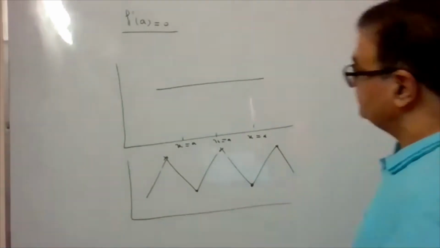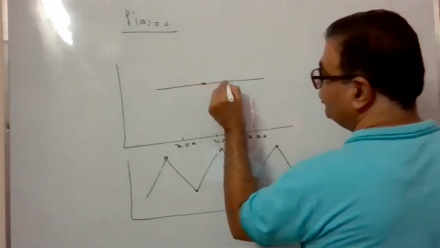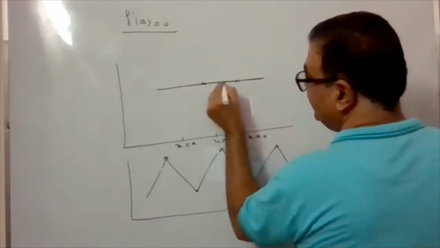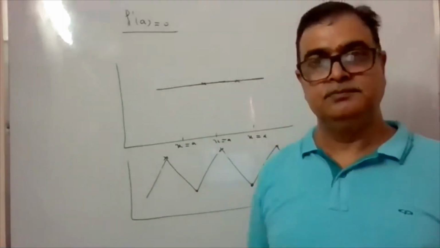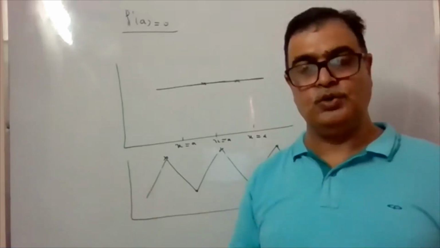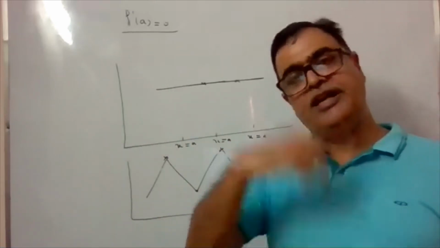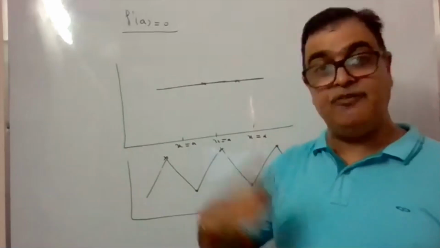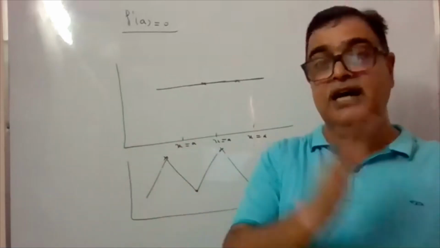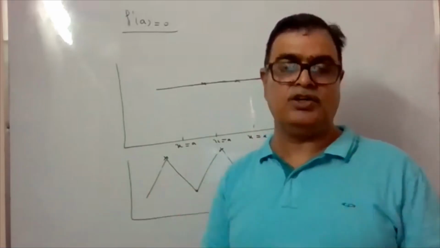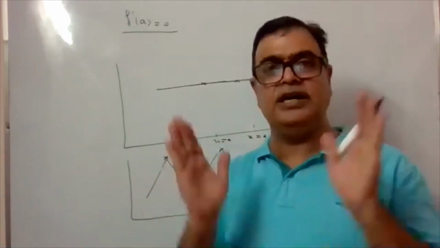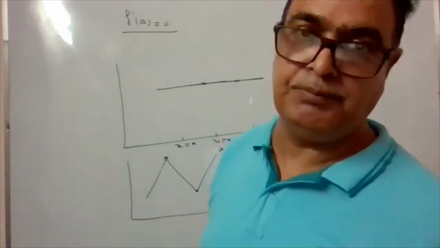At every point you draw the tangent, it will come parallel to the x-axis. Will it be a maximum point? No. So its reverse is not true. But whenever it is an extreme point, f dash a has to be 0. But f dash a being 0 does not mean it's every time local maxima or minimum. No. That is not a sufficient condition. It is only the necessary condition we should give.